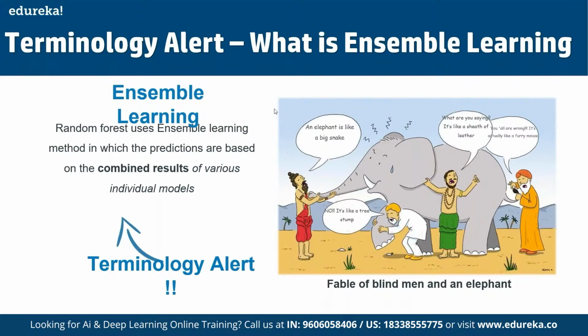So let's say we have an elephant. It is like a big snake. No, it's like a tree stump. No, what are you saying? It's like a sheath of leather. Again, you are all wrong, it's actually like a furry mouse. So again, these are all different. It's the fable of the blind men and an elephant. These are all different inputs that we take in as part of combining the results and combining these different parameters to get the results.